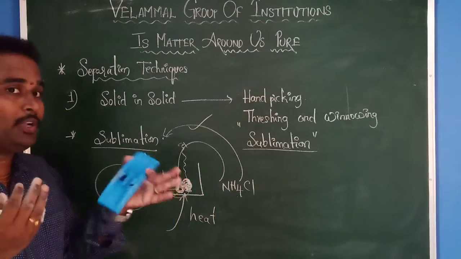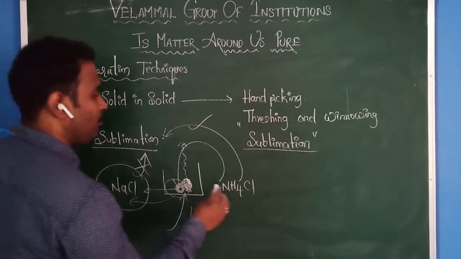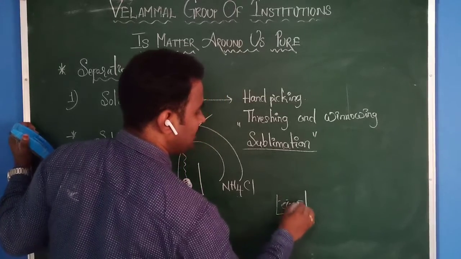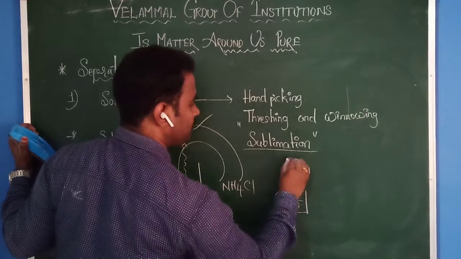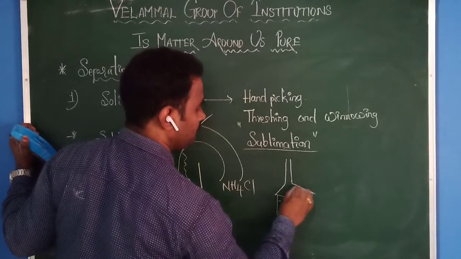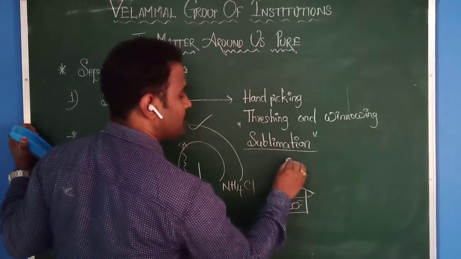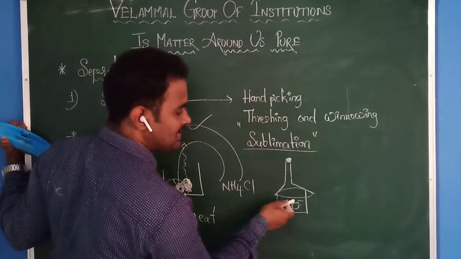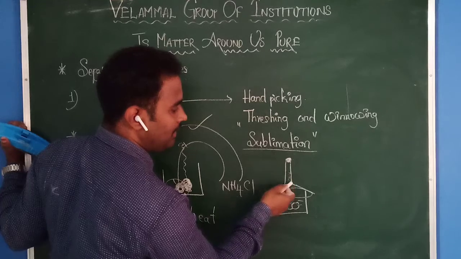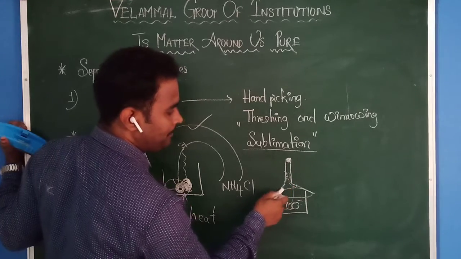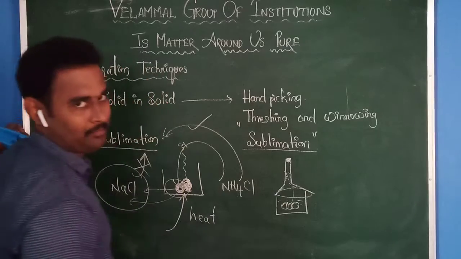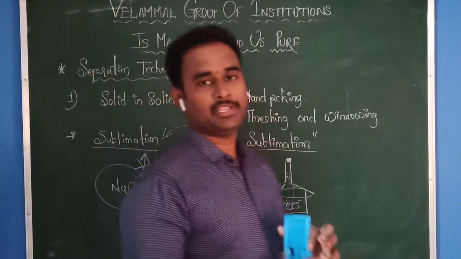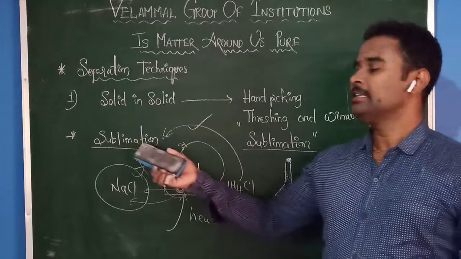You may wonder how to collect this NH4Cl. Just take one funnel. Okay, this is both the components. Take one funnel, invert this funnel, and close the top by using cotton. Then what will happen? The component which is evaporated touches the walls of the funnel, and you can collect it there by the condensation process. This is the first separation technique, sublimation.